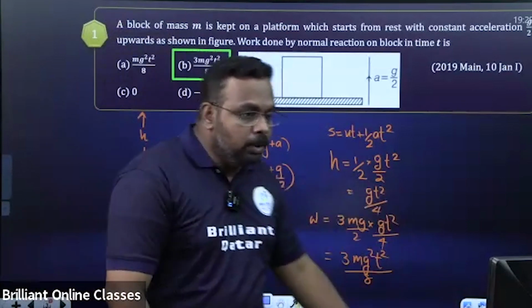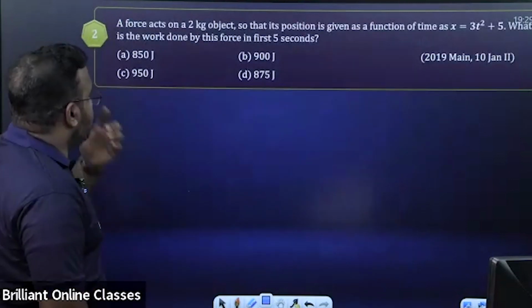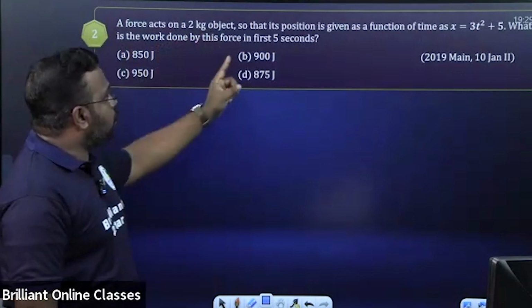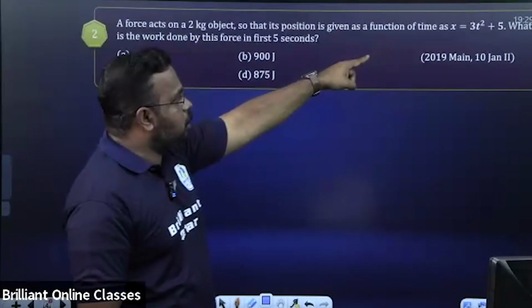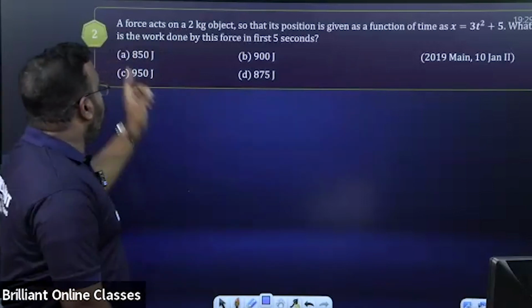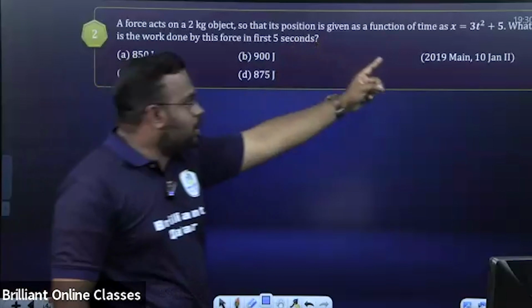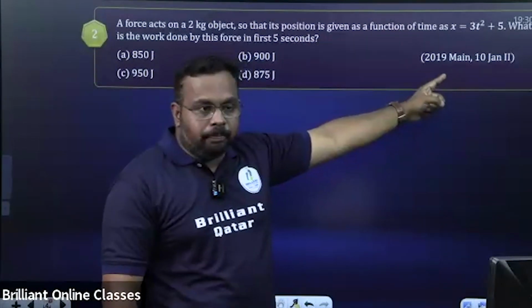Yeah, thank you. So we are going to the next question, number 2. Check this. A force acts on a 2 kilogram object so that its position is given as a function of time as x is equal to 3t square plus 5. What is the work done by this force in first 5 seconds? Once again, you can see this question is asked in 2019 JEE Main.